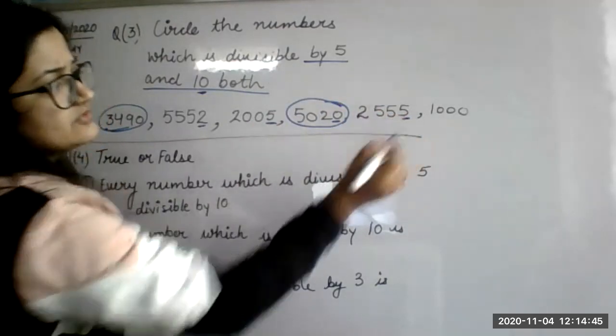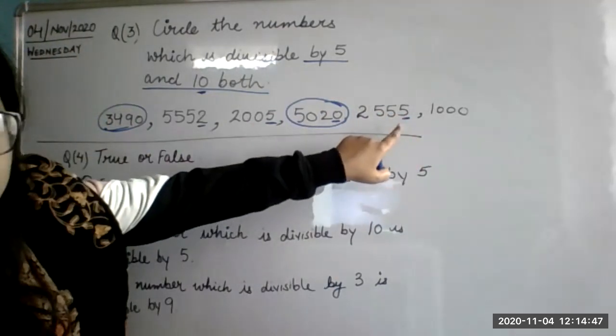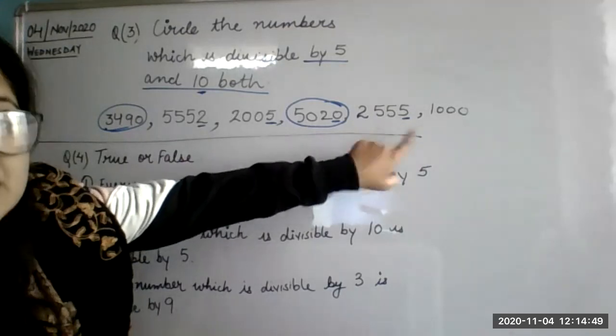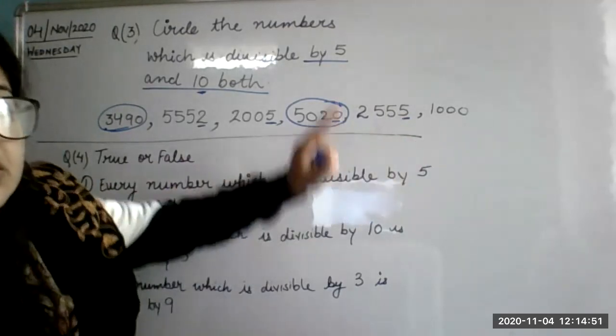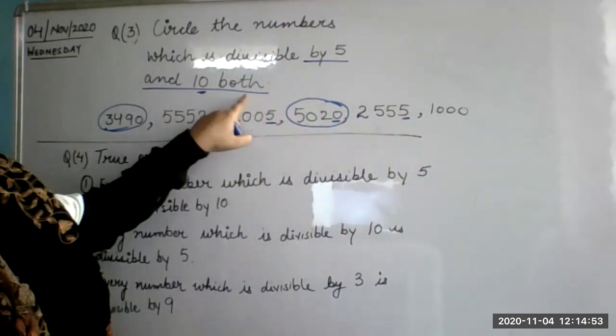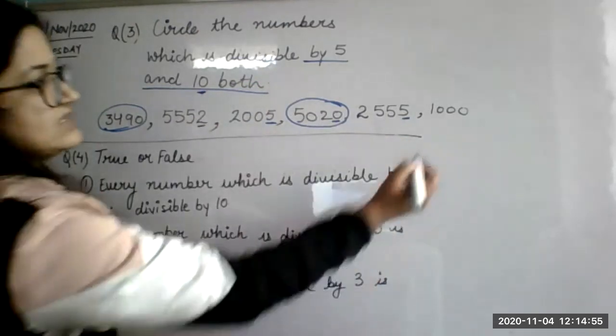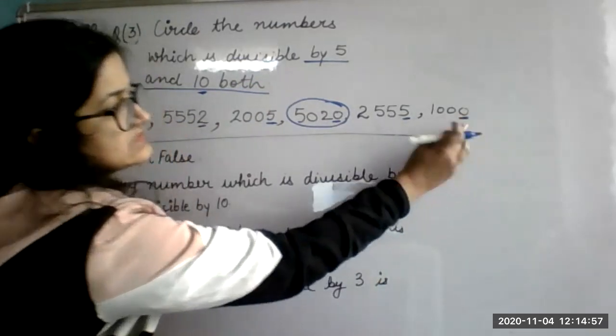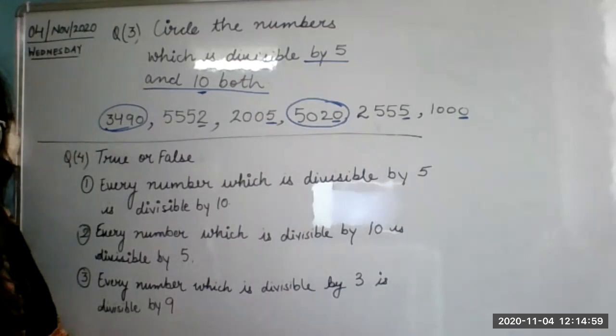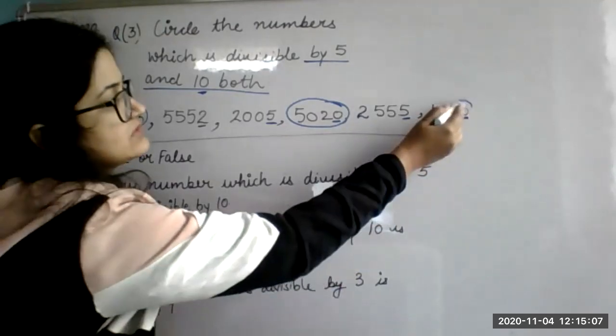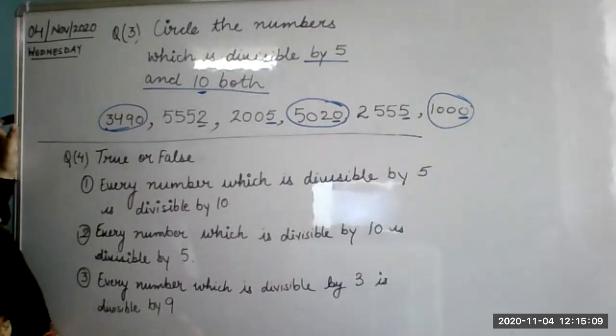Why are you circling this one? Most of you are circling this number. I don't know why. It is divisible by 5 but it is not divisible by 10. If you see the last digit, it is 0. So it is divisible by 10. It is divisible by 5 and divisible by 10 also. Now we will circle this.